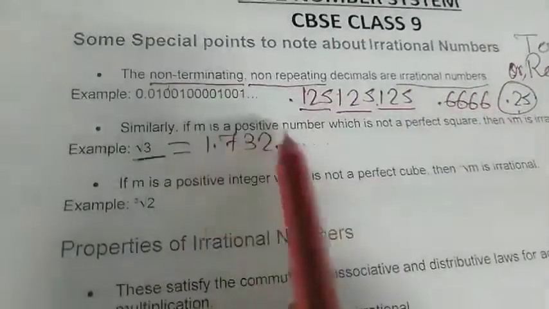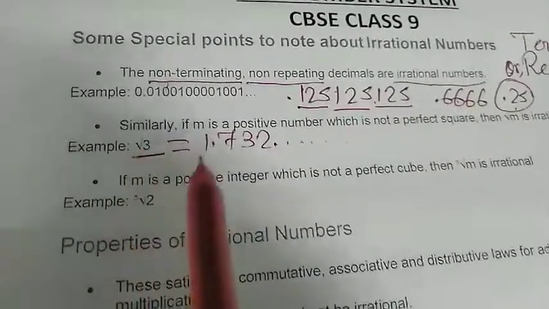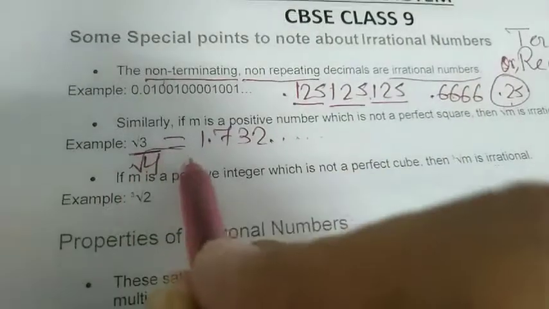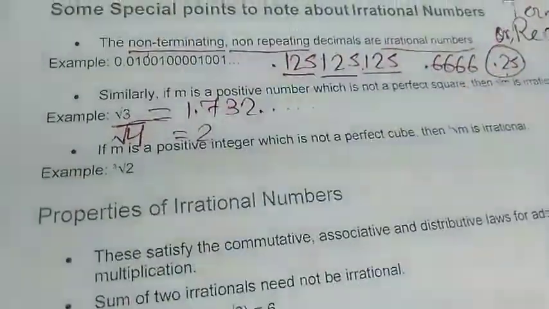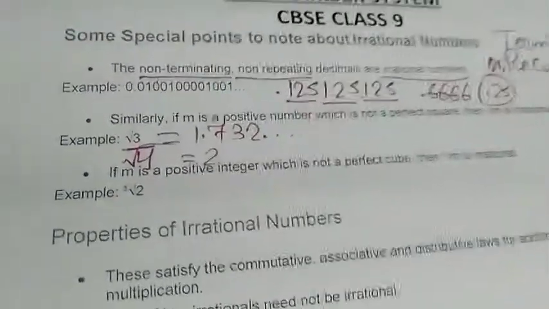This is a positive number, correct? But it is not a perfect square. Perfect squares are like 4, so root 4 gives you 2. 9 and 16 are perfect squares too.